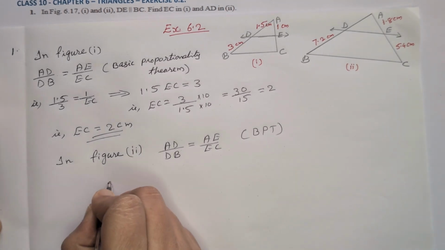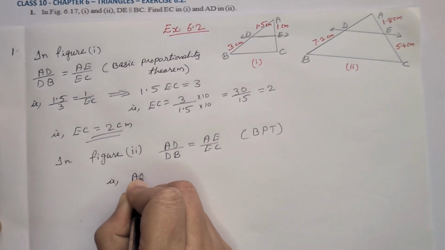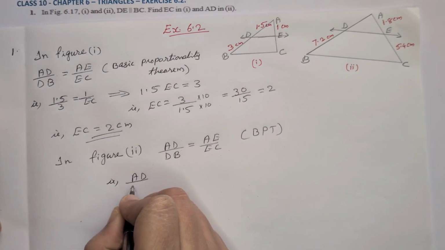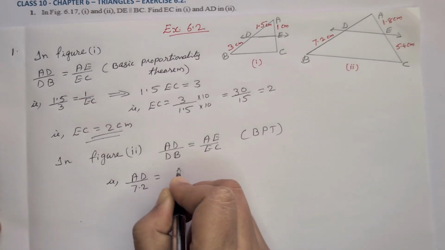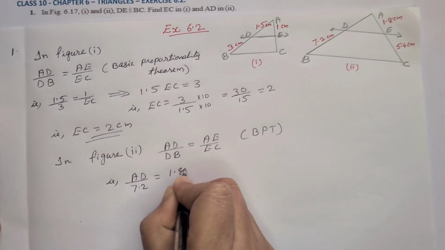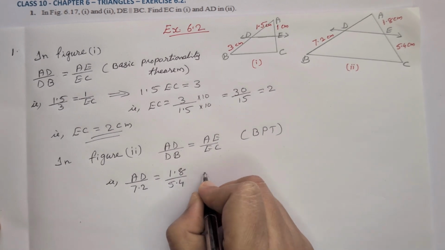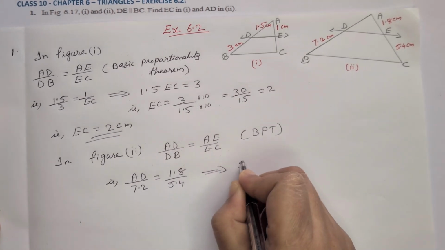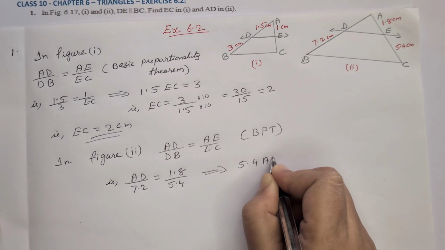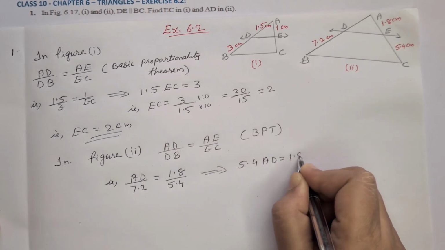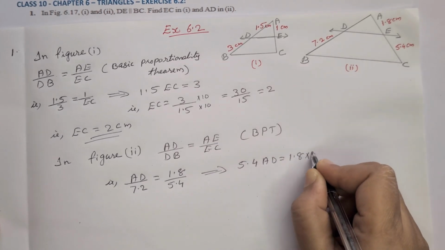That means AD, we have to find, DB 7.2 is equal to AE 1.8 by 5.4. When cross multiplying, 5.4 AD is equal to 1.8 into 7.2.